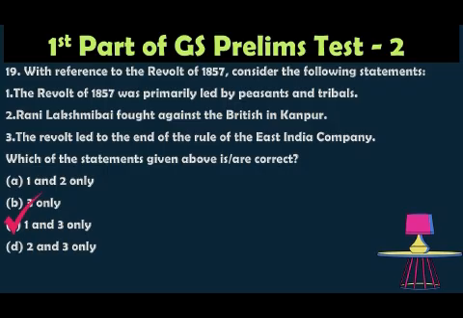The option is C, 1 and 3 only. The revolt of 1857 was primarily led by the sepoys, that is soldiers, but had support from the peasants and rulers. Hence statement 1 is correct.